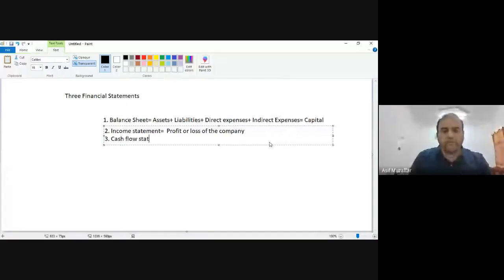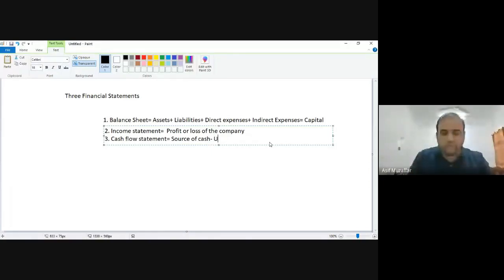Cash flow statement is actually source of cash, or cash inflow. How much cash has come to you? You will call it source of cash or cash inflow. How much cash you received minus outflow of cash, or use of cash.